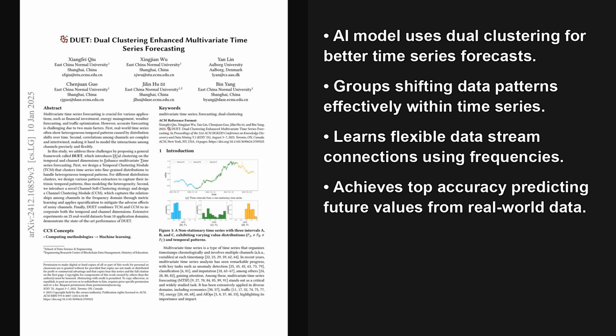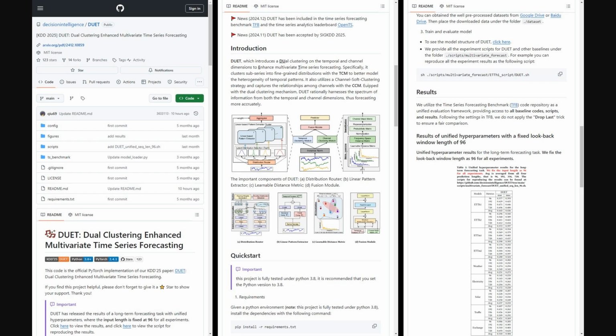Now, this is tricky because real-world data often shows patterns that change quite a bit over different time periods. These are called heterogeneous temporal patterns. Plus, the links between these data channels can be really complex. DUET introduces a framework using dual clustering, one part to group similar time patterns and another to understand channel relationships for better forecasts. So DUET uses this dual clustering idea to improve predictions.